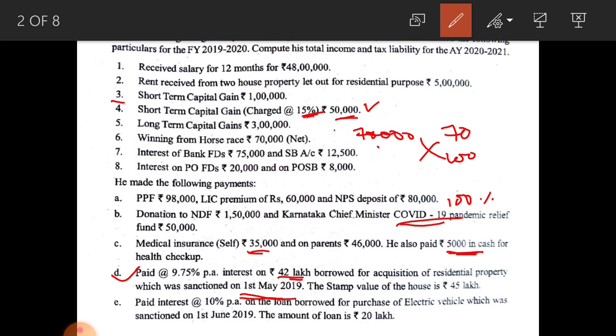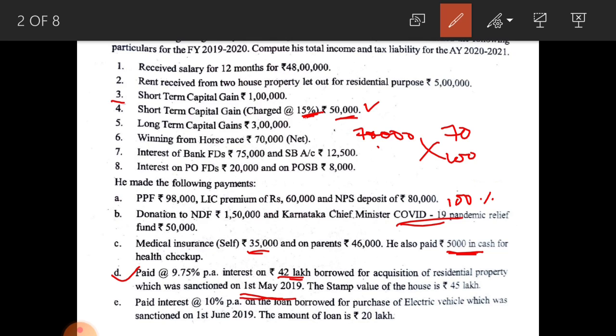Next, see, paid at 9.75% per annum, interest on rupees 42 lakhs borrowed for acquisition of residential property, which was sanctioned on 1st May 2019. The stamp value of the house is 45 lakhs. So, up to 2 lakh is deducted under income from house property under section 24, and the remaining 1,50,000 can be deducted under section 80 TTA. Note down that point, and I will explain it while solving the problem.